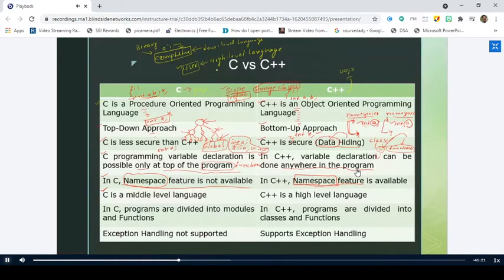Now tell me, what is the language that is easily understandable by the user? High level language. Okay, the name is given as high level language, but what are the different languages that are easily understandable by the user? Can the user understand the Telugu language? Can he understand the Hindi language easily?